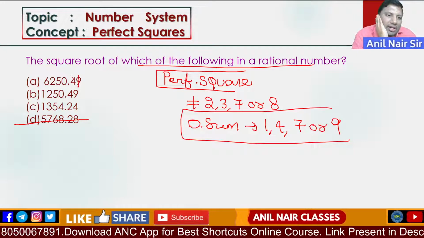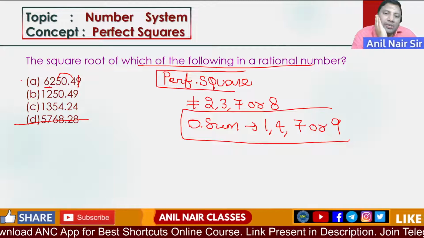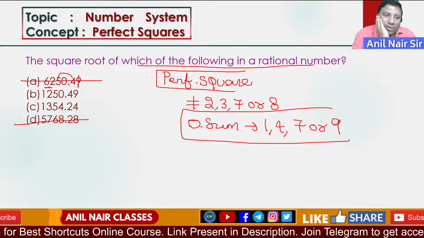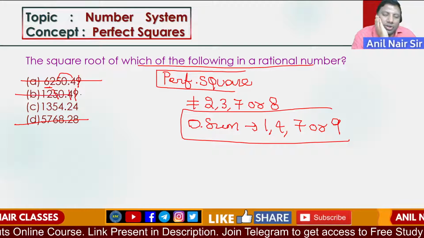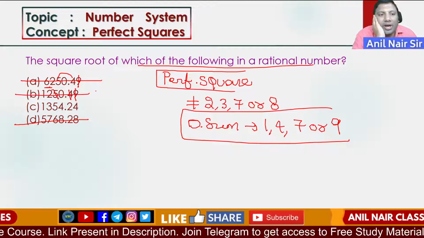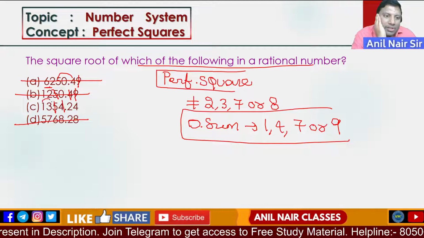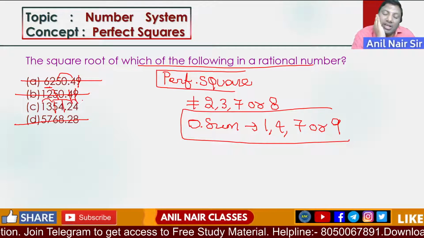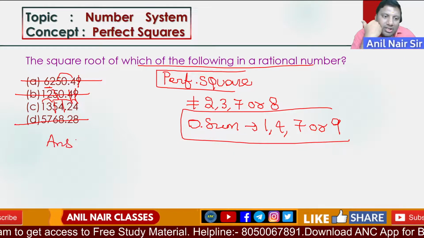This is 9. 5 plus 4, 9. 9 plus 9, 18. 18 plus 8, 26. 2 plus 6, 8. Not possible. Next: 5 plus 4, 9. 1 plus 2, 3. If the digital sum is 3, how can it be a perfect square? 5 plus 4, 9. 1 plus 3, 4. 4 plus 2, 6. 6 plus 4, 10. 10's digital sum is 1. There is a choice. So the answer for this question is C.